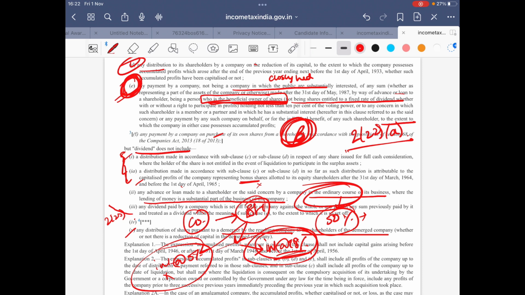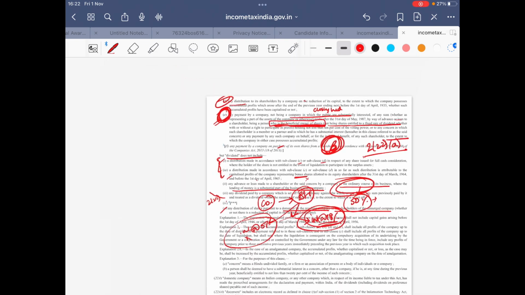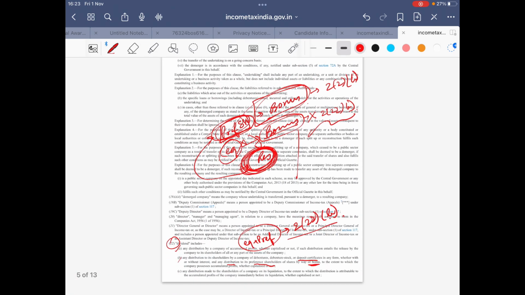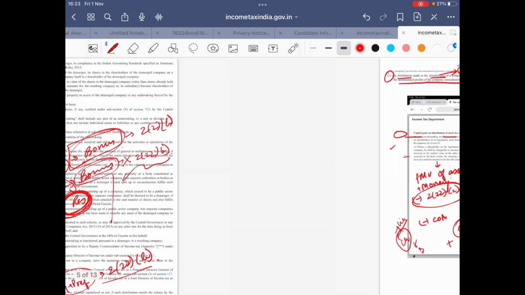As per subsection 1, it is stating that in clauses C and D, the preference shareholders are not included. So as we have already discussed in the above sections, I think this whole subsection and section is very clear.